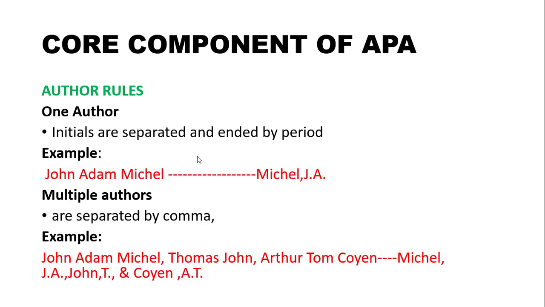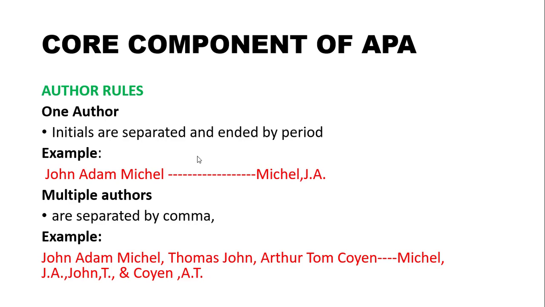Now we are going to see some core components of APA that you have to follow while writing APA style. Whether it is the 6th edition or 7th edition, it doesn't matter. If you study these core components, it will be easy to write APA style documentation. The first thing is author rules: how the reference looks for one author, and for multiple authors, which we are going to see in this slide.